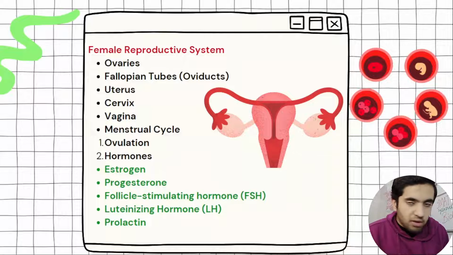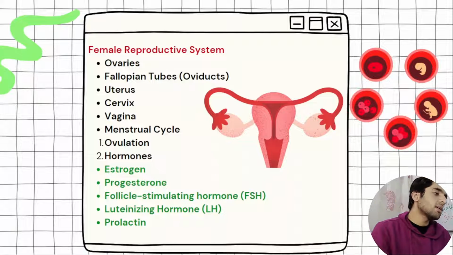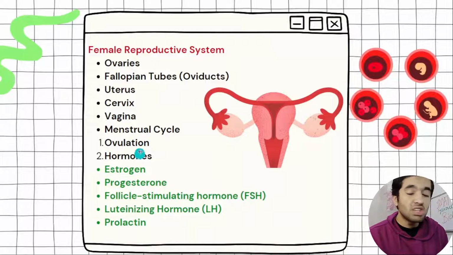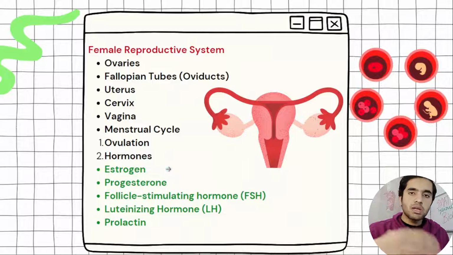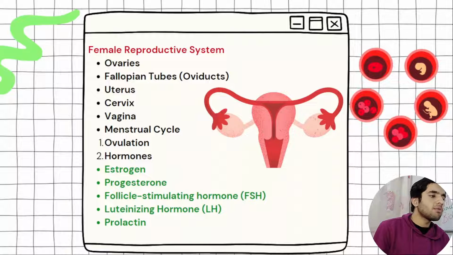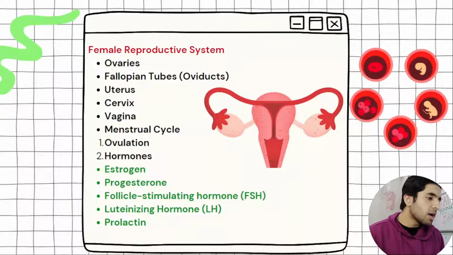Then after 9 months it will be a baby. Then we have estrogen and progesterone. You have to know these hormones. The examiner will ask when estrogen will be high, when progesterone will be high, and what is the role of follicle stimulating hormone, luteinizing hormone, and prolactin.